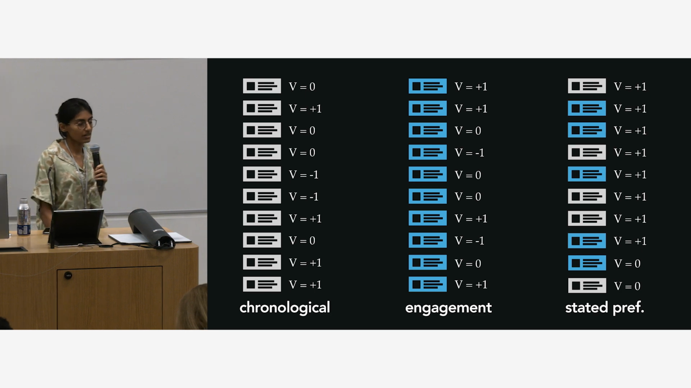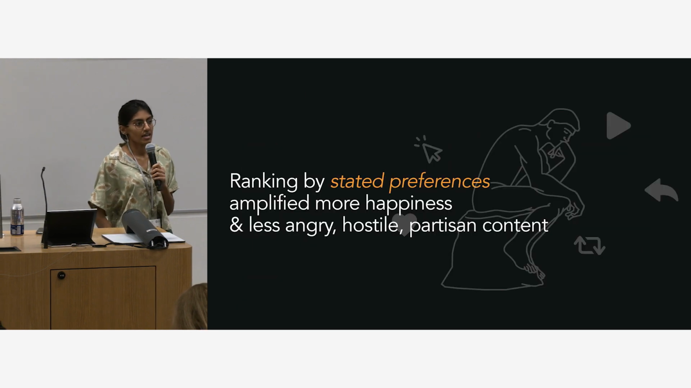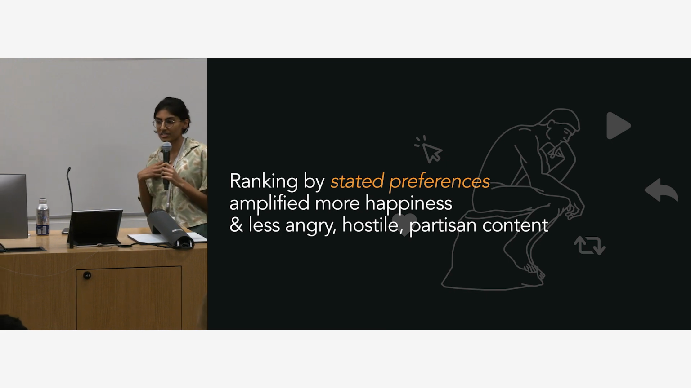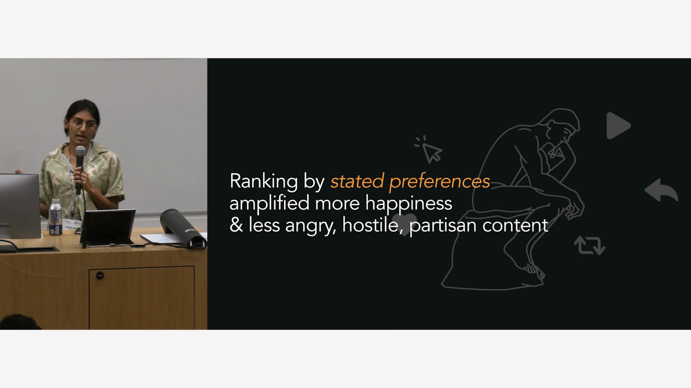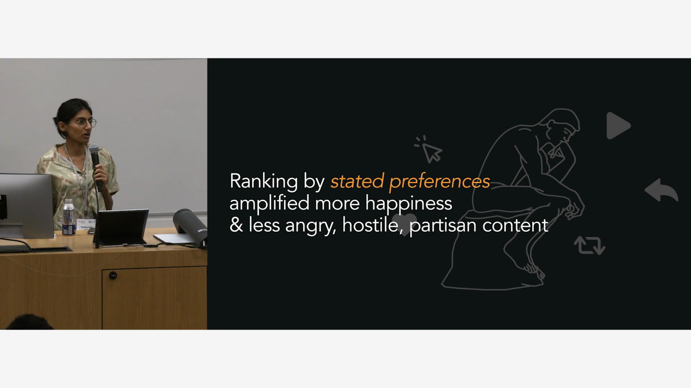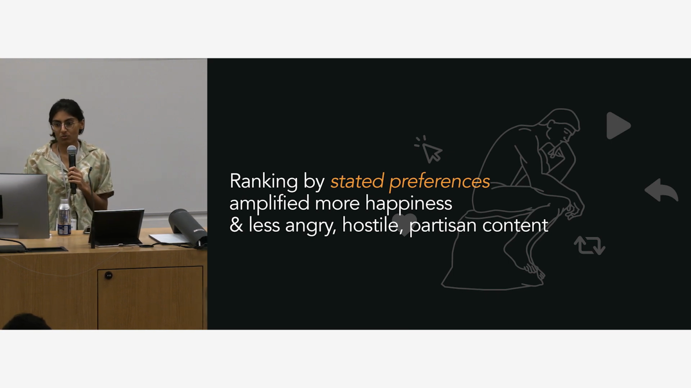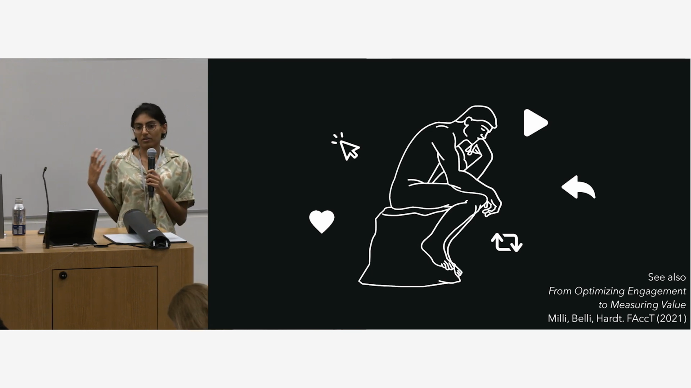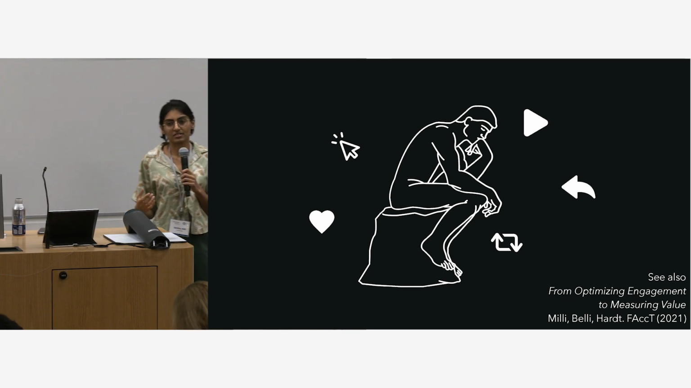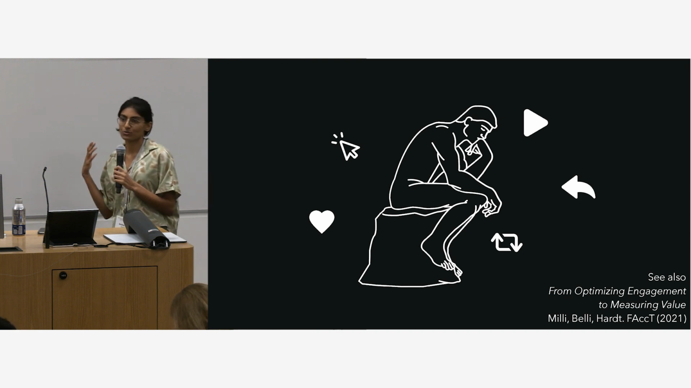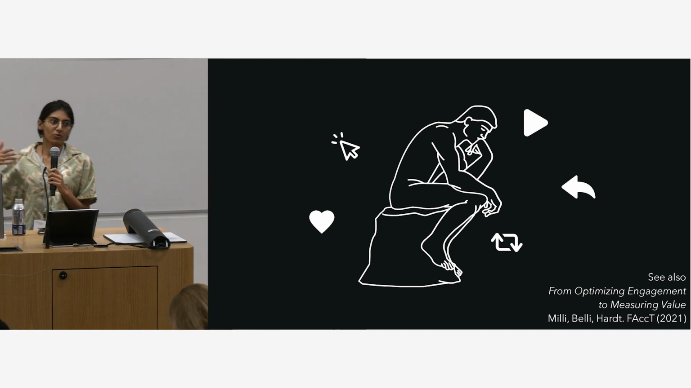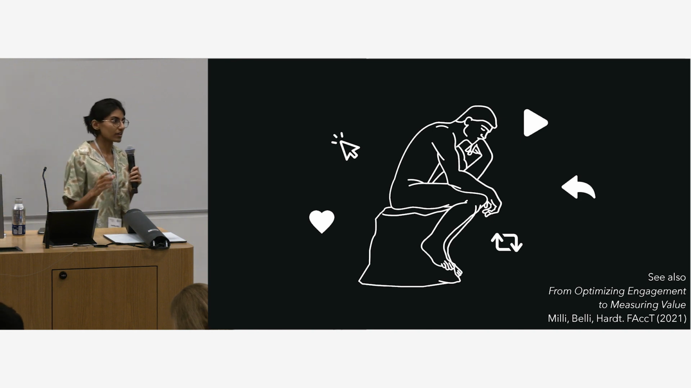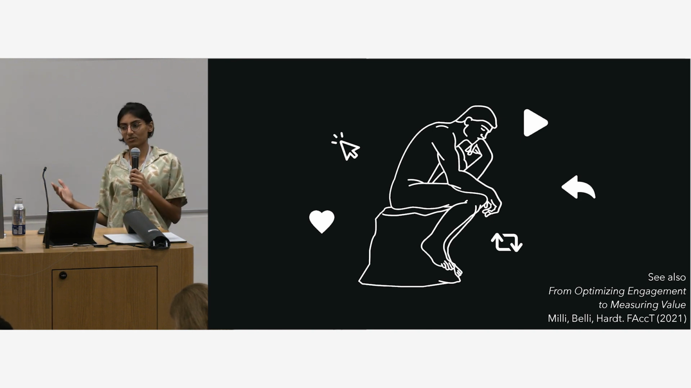And what we found is that the ranking by stated preferences amplified more happiness in terms of what was expressed in content and what readers felt, and led to less amplification of angry, hostile, partisan content. So what this suggests is that one reason that these algorithms are amplifying divisiveness is this gap between what users want on reflection and what the algorithms are optimizing for, which is engagement. So anything we can do to close that gap might help these downstream outcomes.